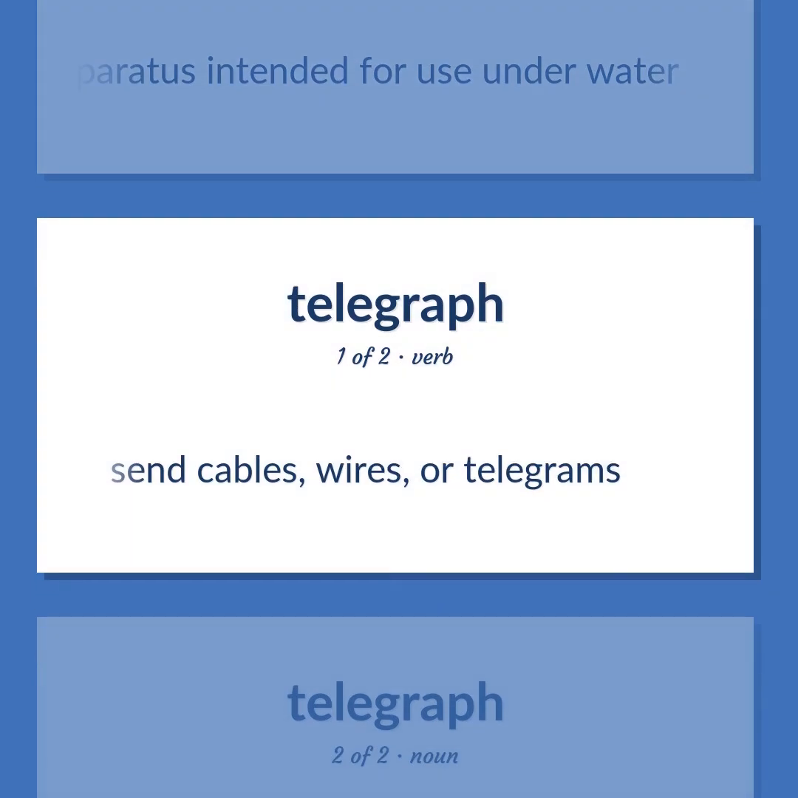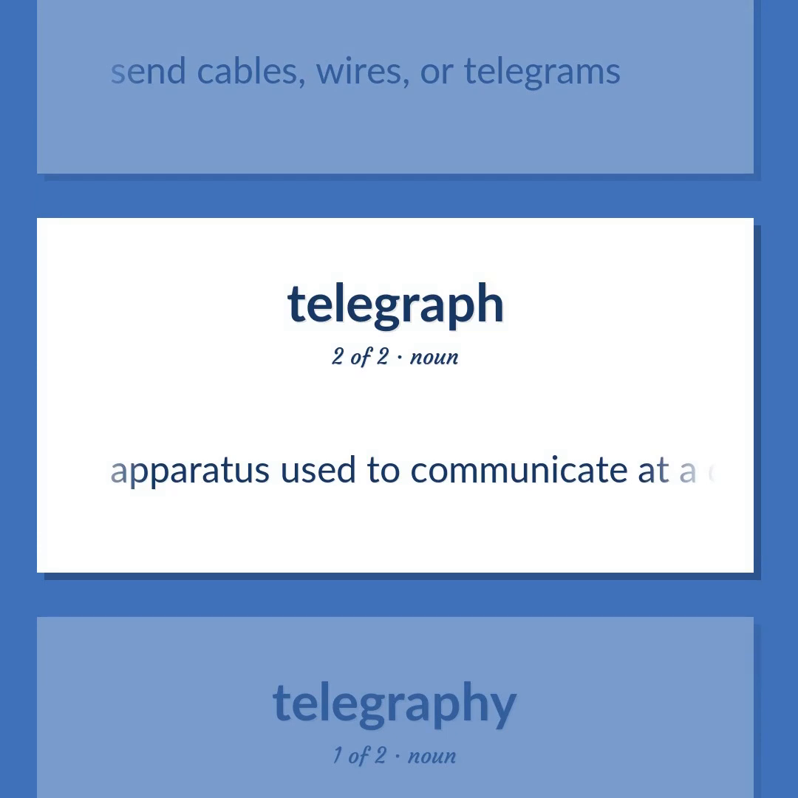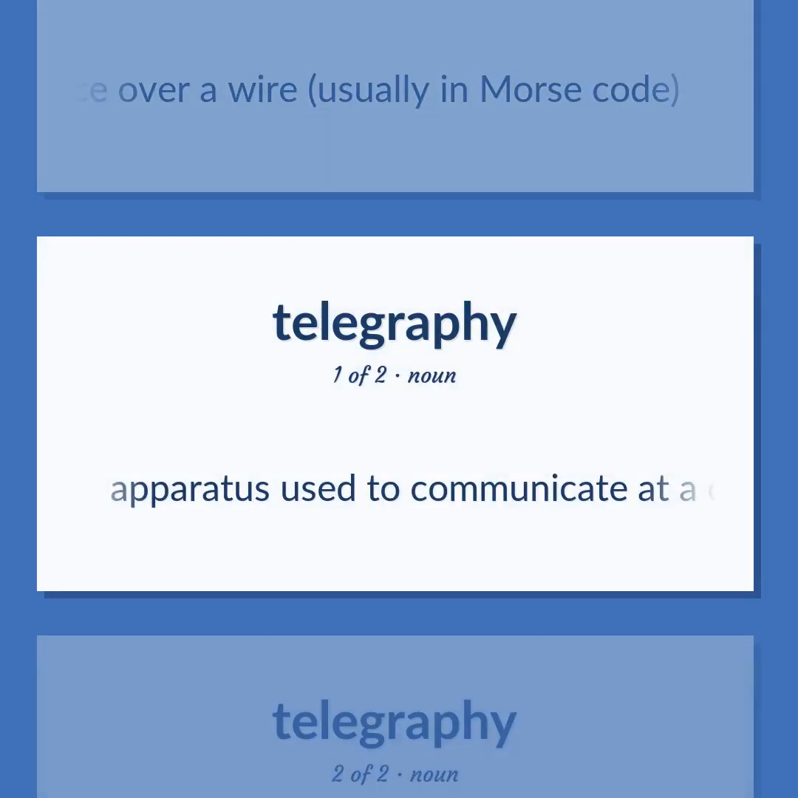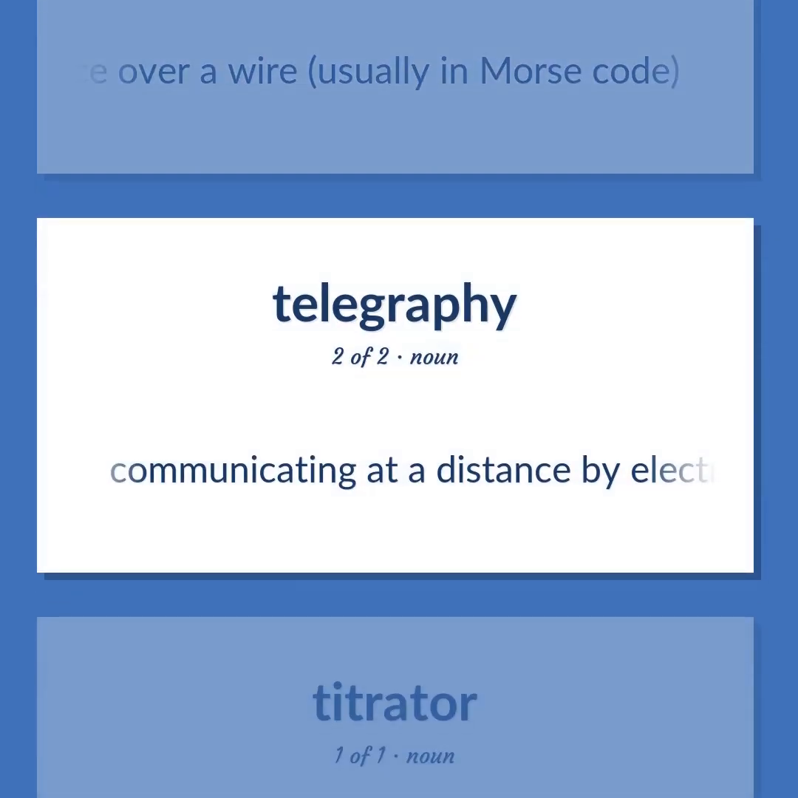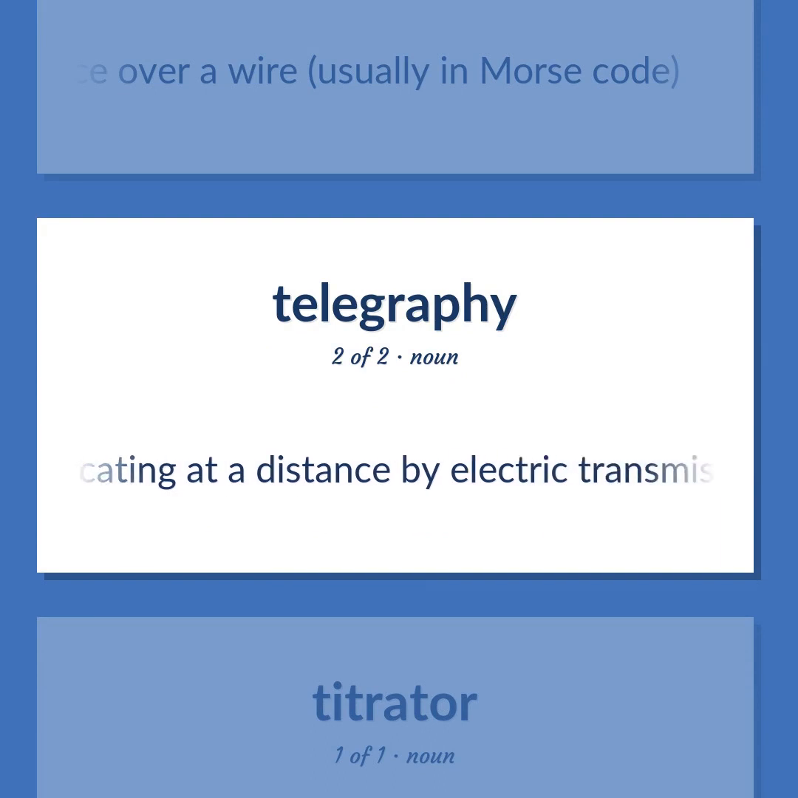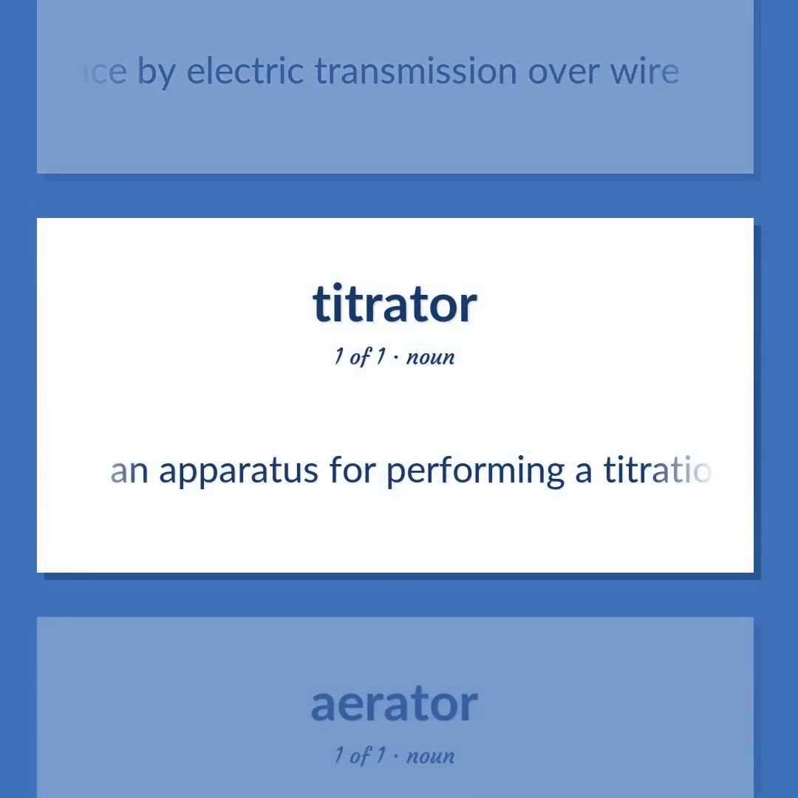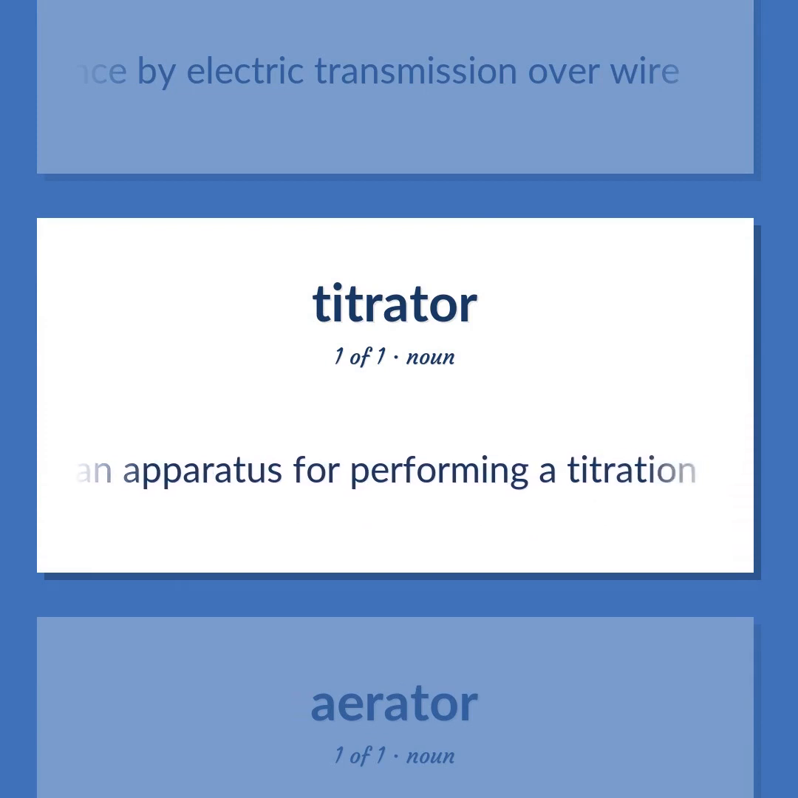Send cables, wires, or telegrams. Apparatus used to communicate at a distance over a wire, usually in Morse code. Communicating at a distance by electric transmission over wire. An apparatus for performing a titration.